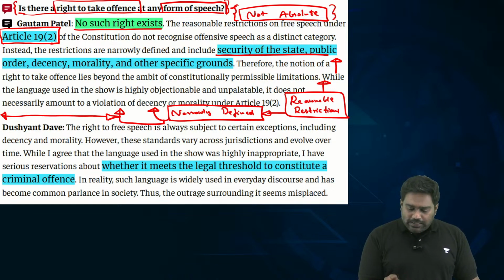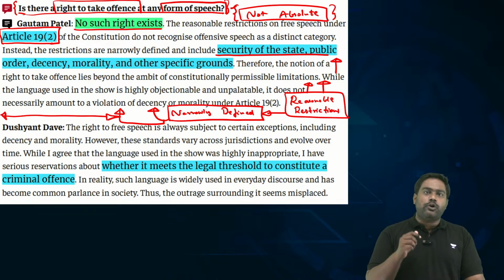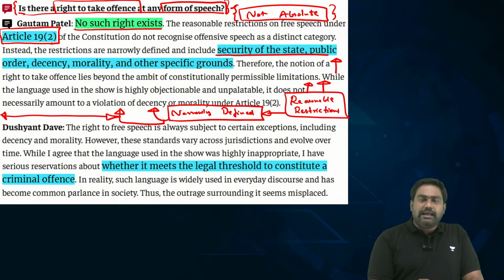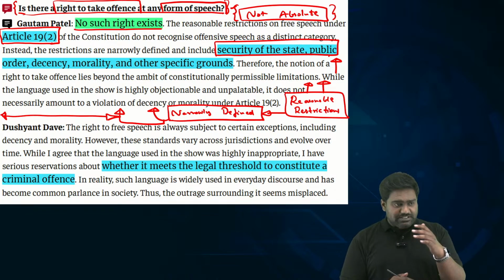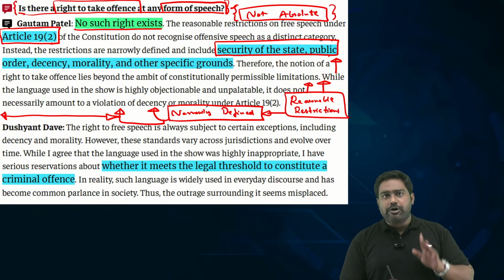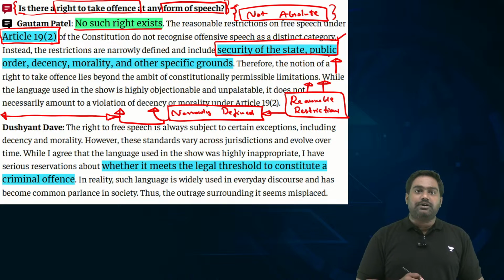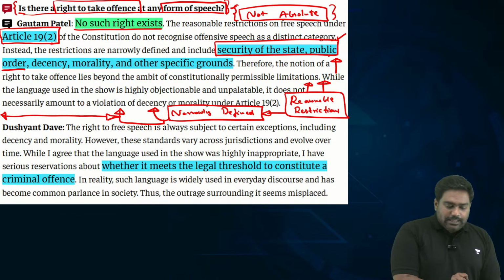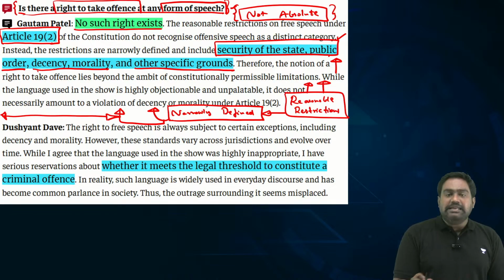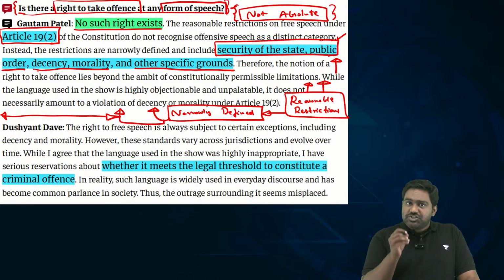That's why you need to understand what are these reasonable restrictions on right to free speech. Article 19, it's not an absolute right. There are restrictions, but the restrictions are narrowly defined. Security of the state. If someone's speech or expression is affecting the security of the nation, then it can be restricted. If it is disrupting public order, leading to violence, or inciting hatred, it can be restricted. Even on the grounds of decency, morality, and other specific grounds, free speech can be curbed.